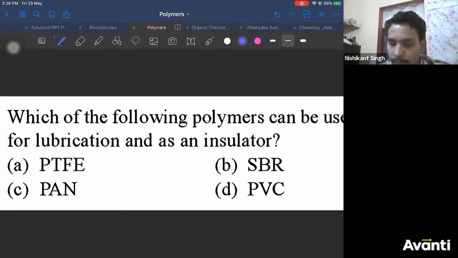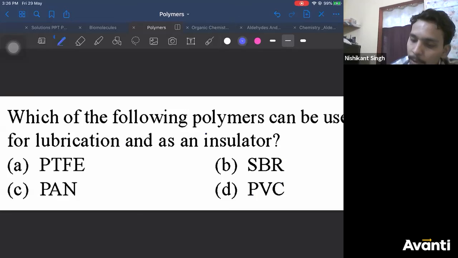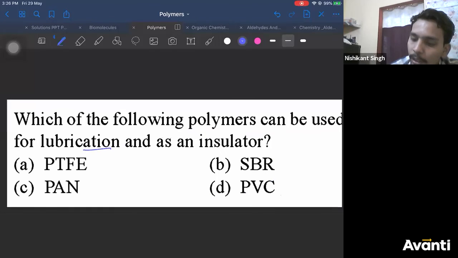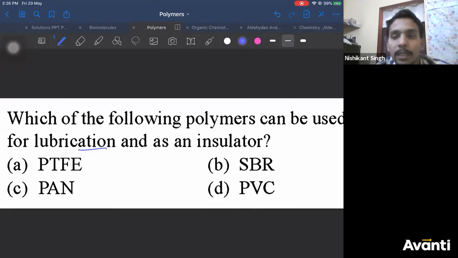Now this is also easy. The polymers which can be used for lubrication of an insulator. Lubrication means to prevent something from heat and all. Now you should understand what is PTFE. I have already told you, right? What is PTFE? I have already told you. PAN also you know.